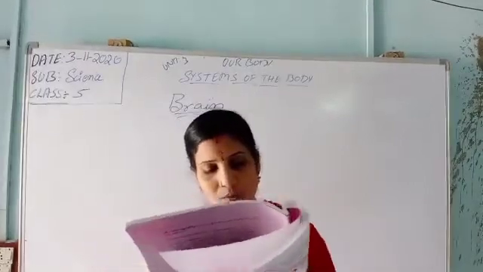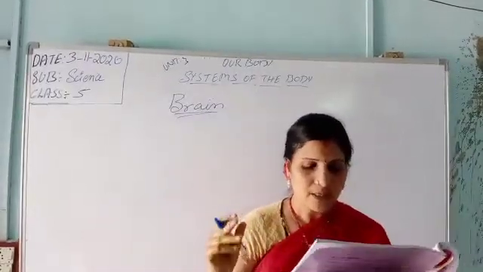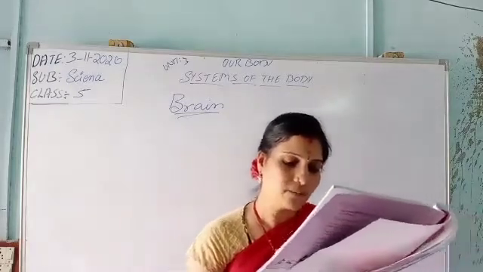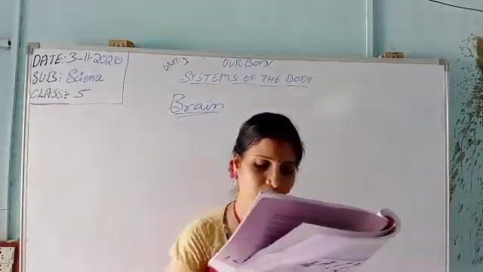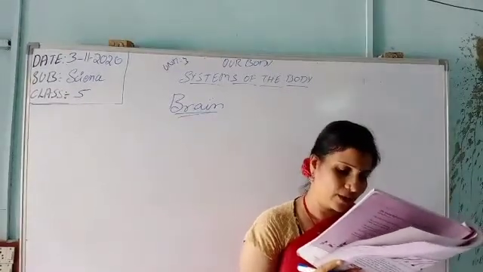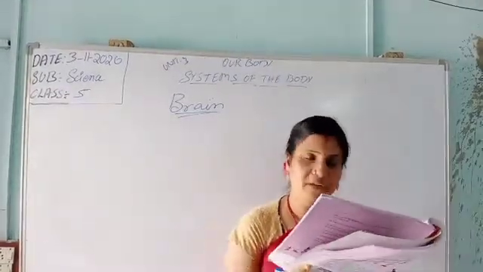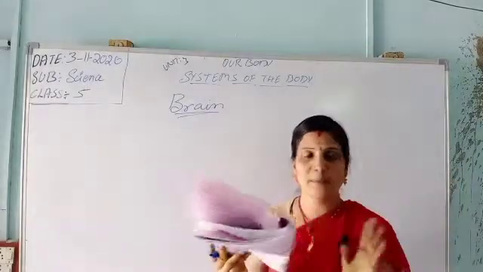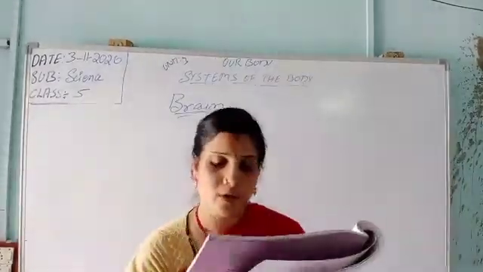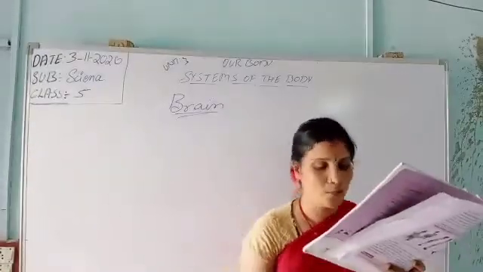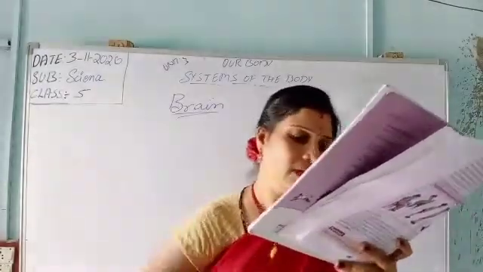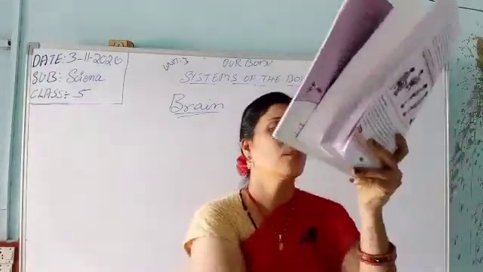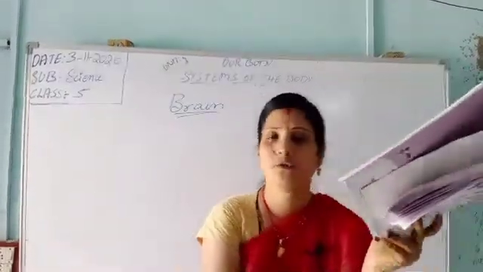The brain controls the body by receiving and giving messages. It receives messages from the different body parts, and they inform the brain what is needed by the body. It responds, and the brain informs the different body parts what to do and how to do it.